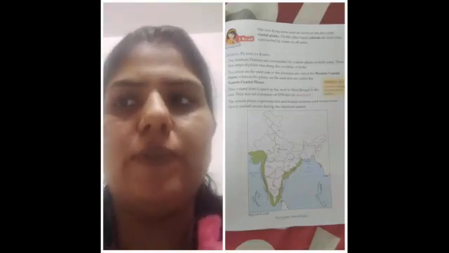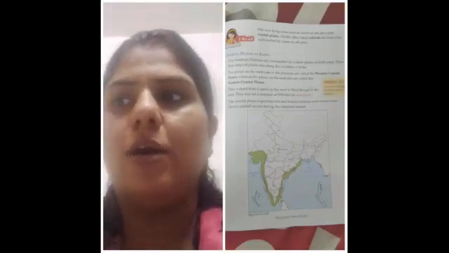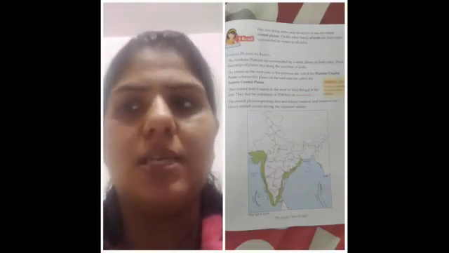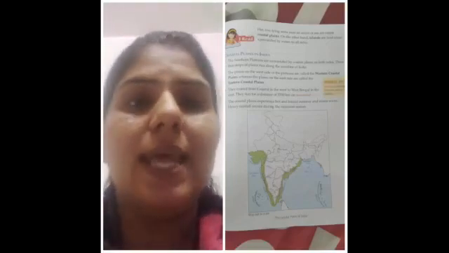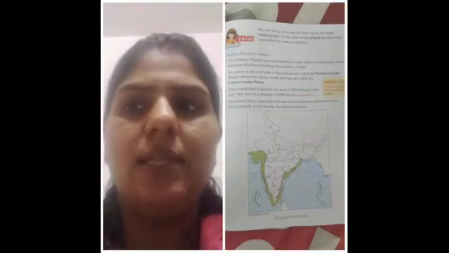The plains on the west side of the plateaus are called the western coastal plains, whereas the plains on the east side are called the eastern coastal plains. They extend from Gujarat in the west to West Bengal in the east. They run for a distance of 5,700 kilometers on mainland.